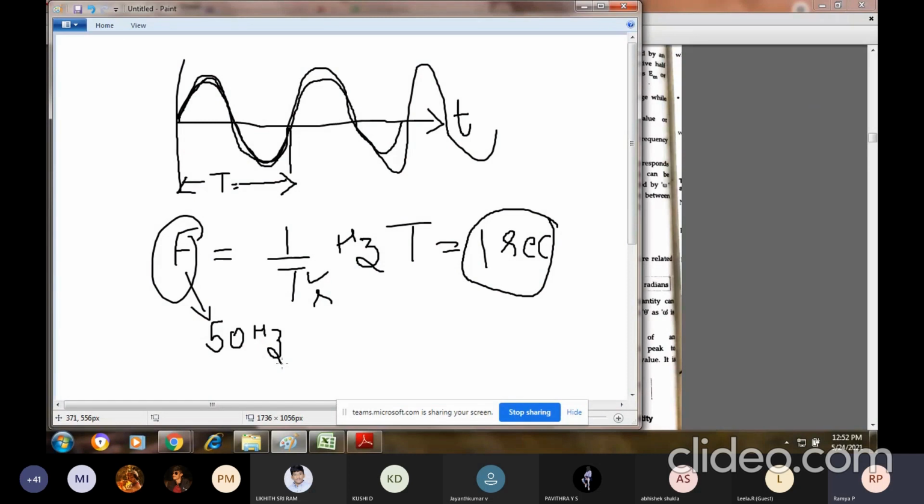So these Chinese manufacturers, whenever they come with any devices, whether cell phones or televisions or many other devices, if it is for India they will design for 50 hertz, because in India the standard frequency is 50 hertz. But apart from India, if you go to other countries, such as the United States, those people design the devices for 60 hertz frequency, because their standard frequency for any alternating voltage and current is 60 hertz.